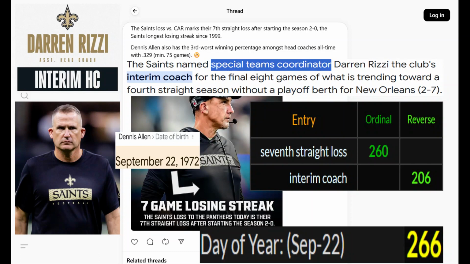And look, their record was 2-6 before this loss that made him 2-7. And again, born in 72. But wow, 2-6 before this loss. So you see how that lands also. Okay. And wow, right? Dennis Allen also has the 3rd worst winning percentage amongst head coaches all time. Oh my gosh. A minimum of 75 games. That's not good.